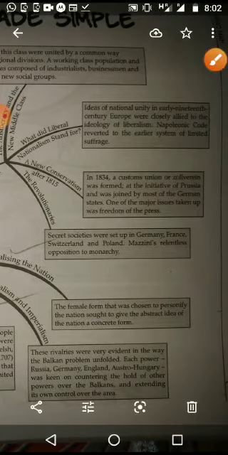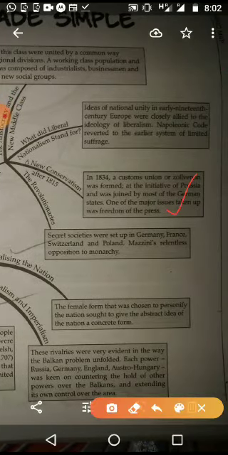They are thinking about getting press without censorship. They should be able to print whatever they are thinking and whatever they want to talk about. That means they were asking for freedom of press, or freedom of expression, in 1834, in Germany.